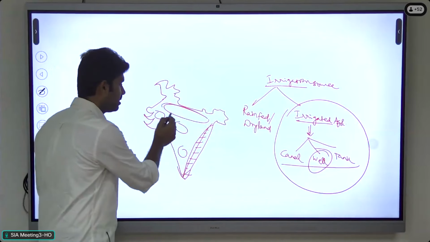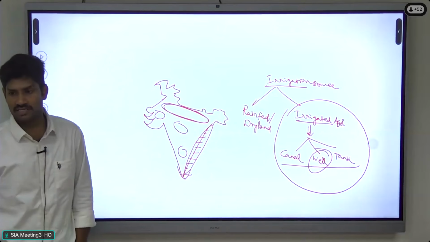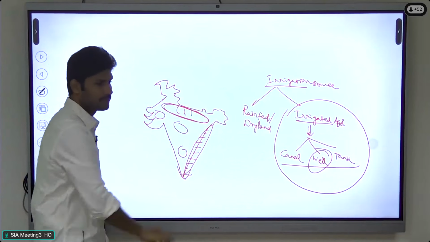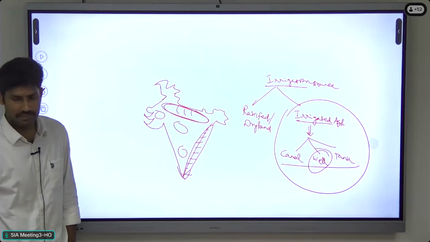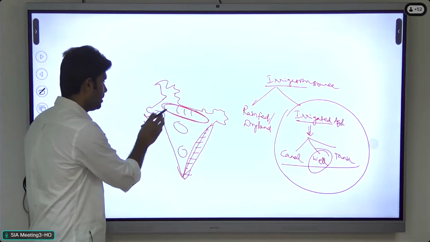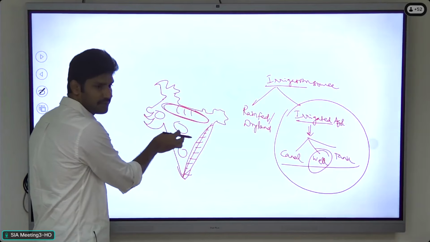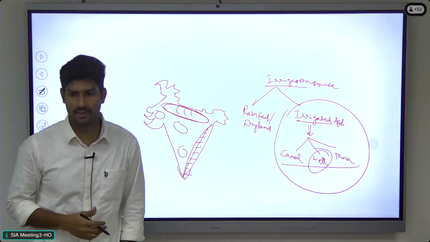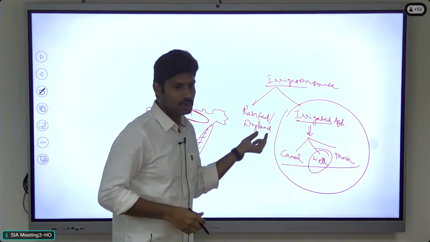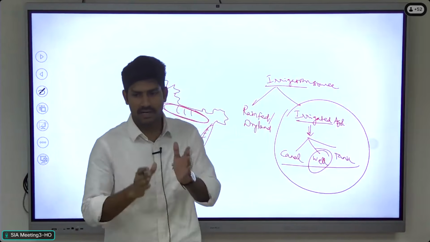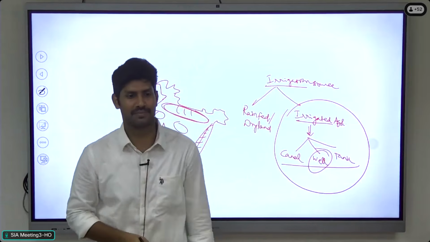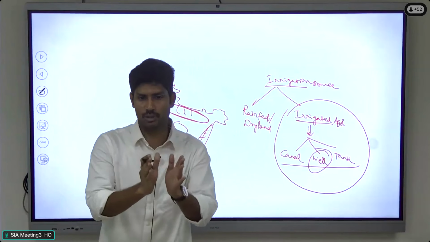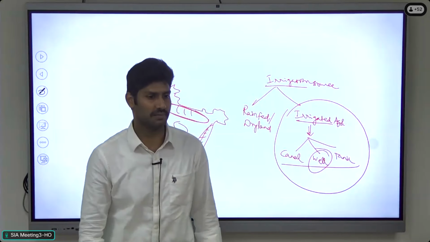Another major area is the Indo-Gangetic plains, the northern plains, where, as I told you, canal irrigation covers the entire IGP region. Whereas in the central part of India, mostly Rajasthan, Gujarat, Maharashtra, and central Karnataka, they face dryland agriculture. What is the meaning of dryland, rainfed agriculture? Here the irrigation source for the farmers is only rainfall. No artificial source of irrigation, no canal or well irrigation. The water source for agriculture is only monsoon rainfall.